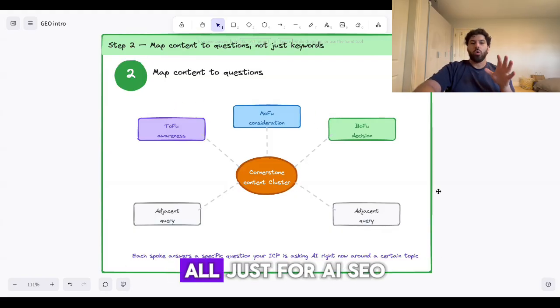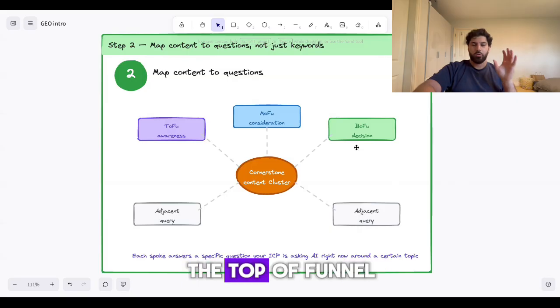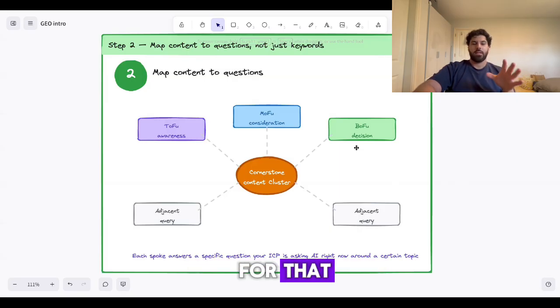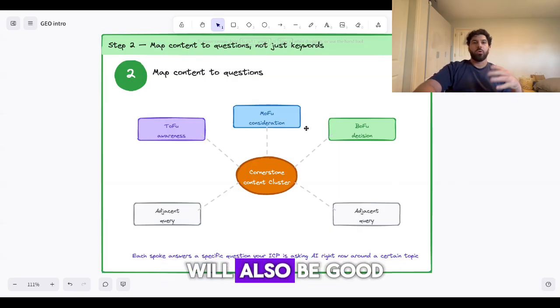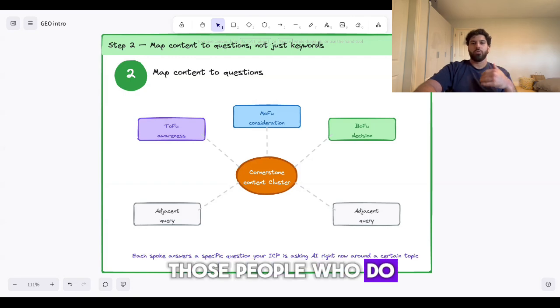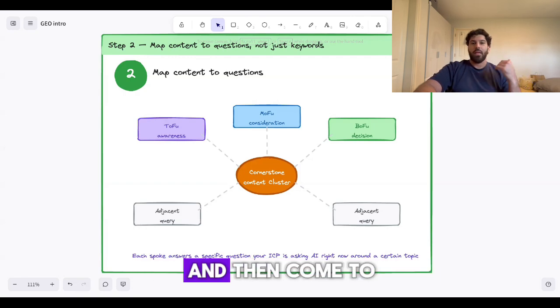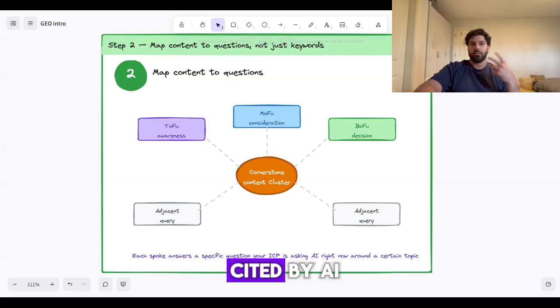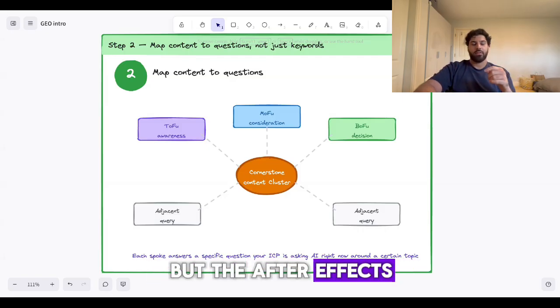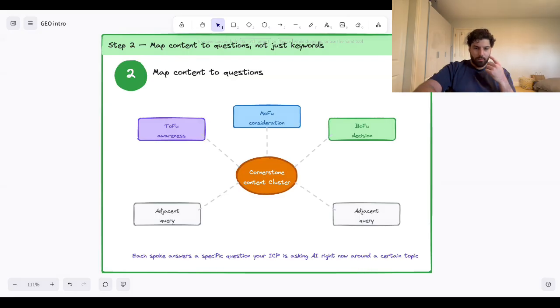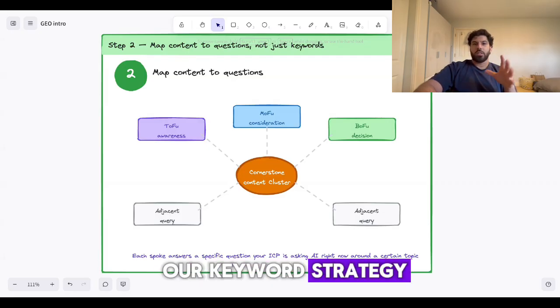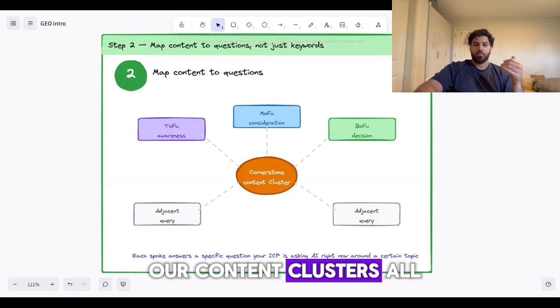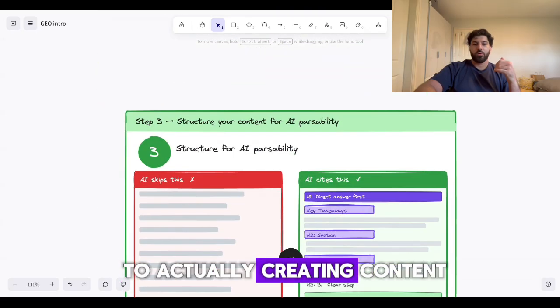So it's not all just for AI SEO. The top of funnel is a specific case for that. But the other content will also be good for nurturing those people who do find you through AI search and then come to your page to learn more. So it's really important that we optimize not just for being cited by AI, but the after effects of that if that is successful. So once we have our keyword strategy, our query strategy, and our content clusters all mapped out, we can go on to actually creating content.